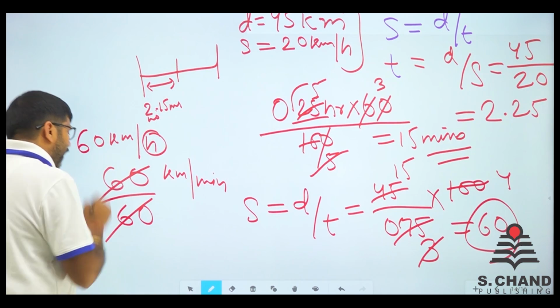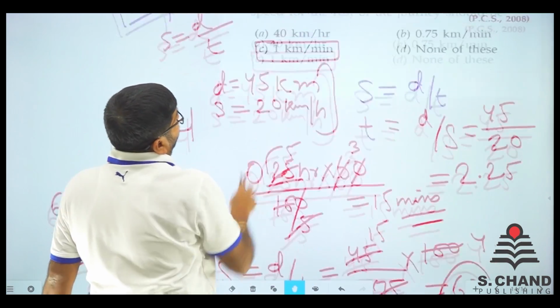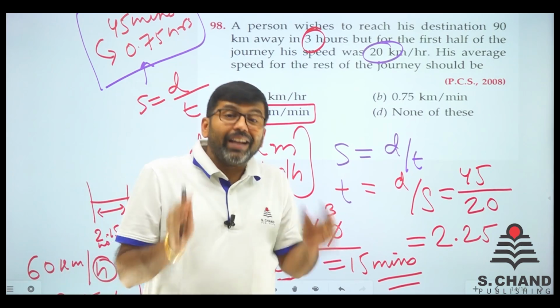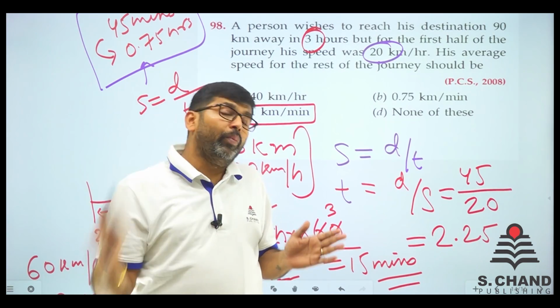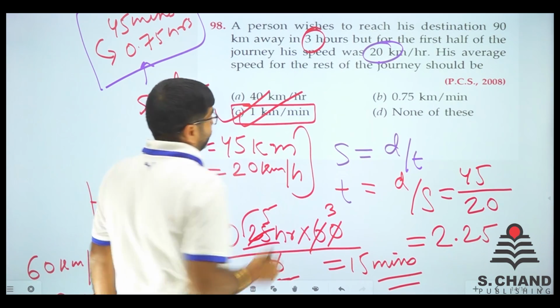So when I calculate this, it is 1 kilometer per minute. 1 kilometer per minute is same as 60 kilometers per hour. एक घंटे में 1 hour में जो 60 किलोमीटर चलेगा, 1 मिनट में 1 किलोमीटर चलना पड़ेगा. That means this is the answer.